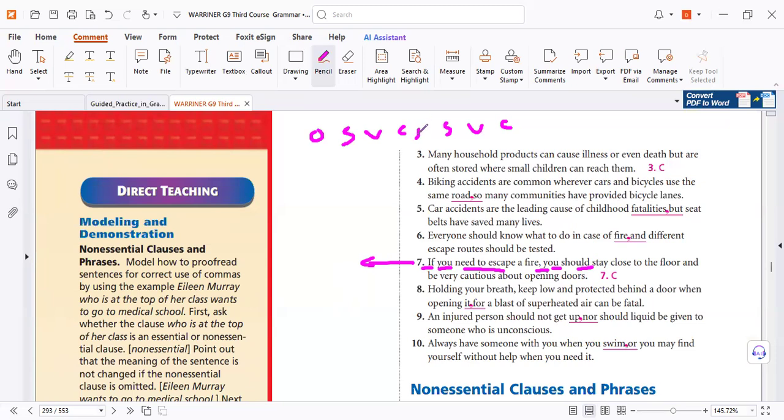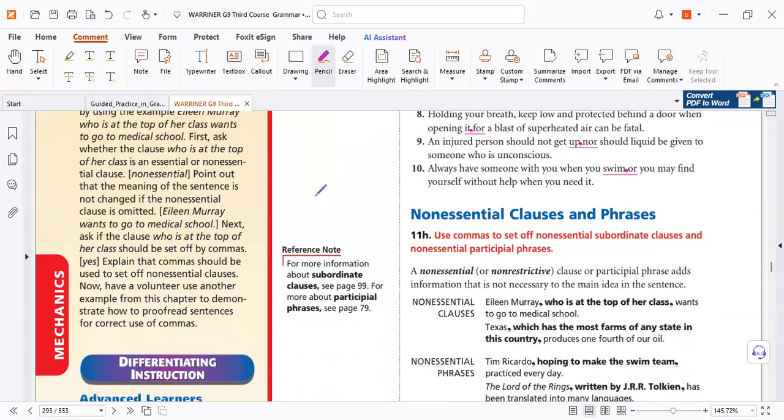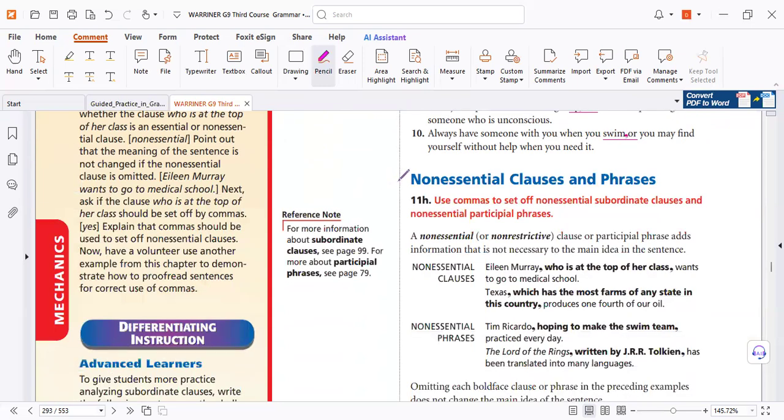Remember, this comma is necessary. And remember, I say any subordinating conjunction at the beginning. So memorize all the subordinating conjunctions. We can send you the list. Another part, John, to understand.